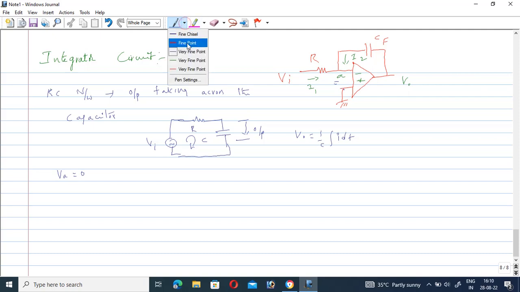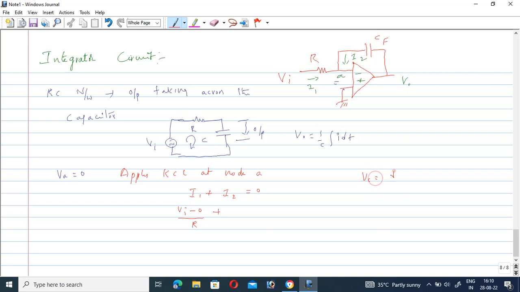At the same time, apply KCL at node A. Therefore, current I1 plus I2 is equal to 0, where I1 is equal to Vi, the input voltage, by resistance R, plus I2, which is the current through the capacitor. The voltage across the capacitor VC is C into dV by dt, where C is equal to CF and V is the output voltage.